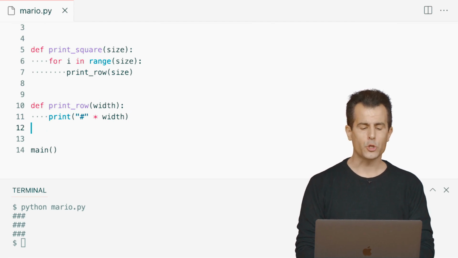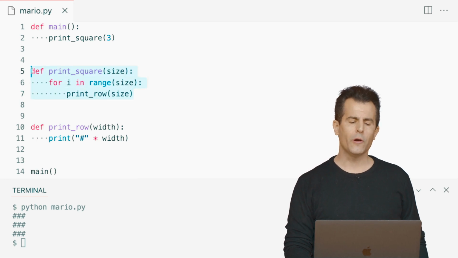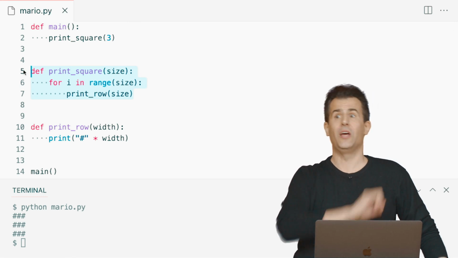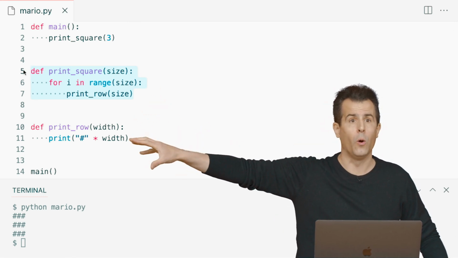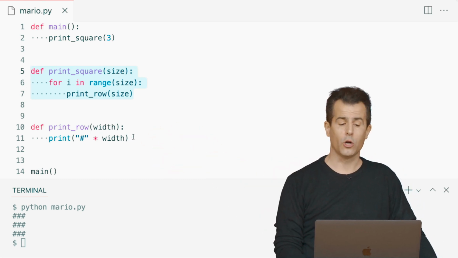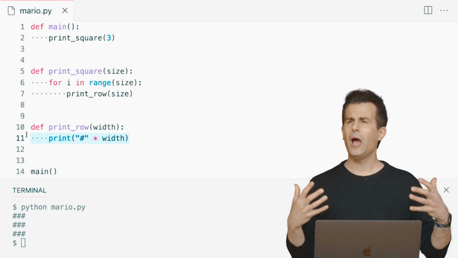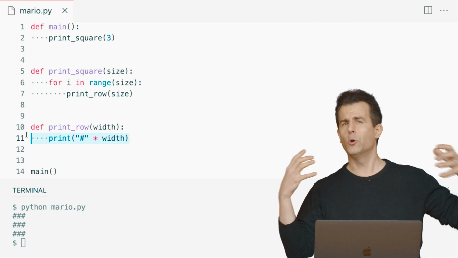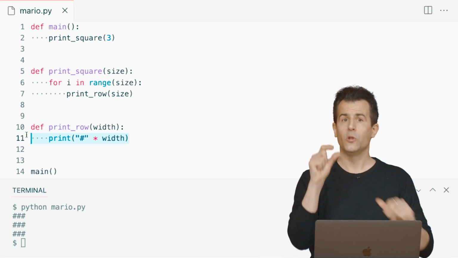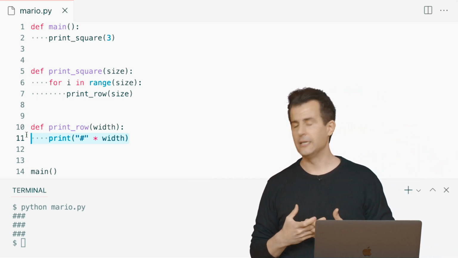In other words, here's an opportunity for abstraction, whereby, well, what does it mean to print a row? Well, when you're implementing print_square, I don't really care what it means to print a row. I just need to know that someone's taking care of printing the row. You can kind of pass the buck to another function altogether. And how does print_row work? Well, it could use a for loop. It could use this string multiplication trick. This is a way to take a larger program, and this is probably the most complicated one we've looked at thus far, and to decompose it into these smaller components that, once assembled, achieve your final idea.